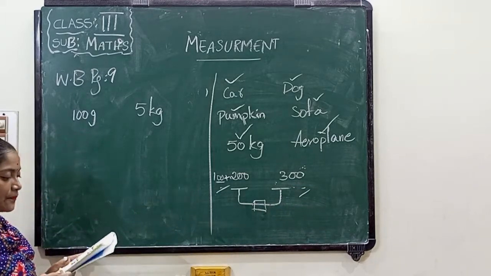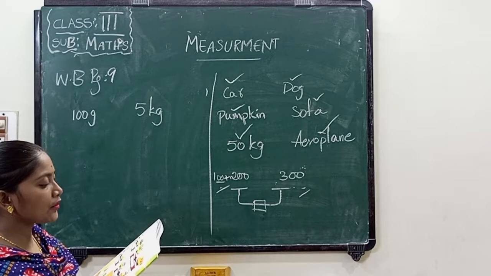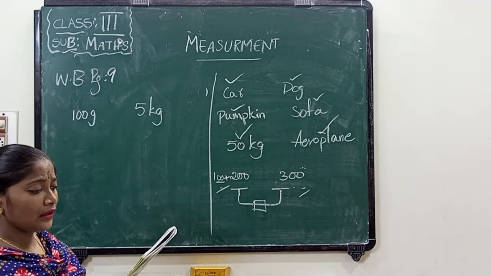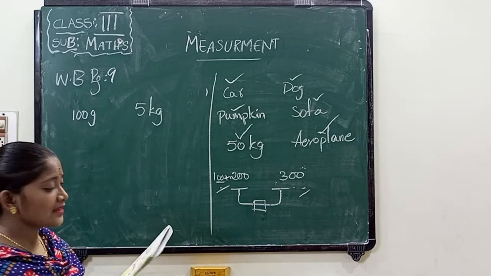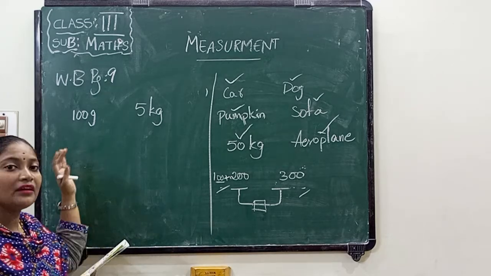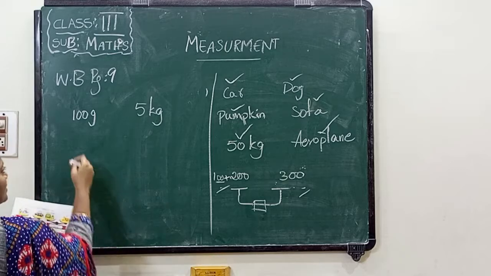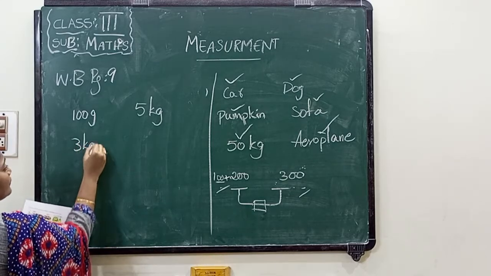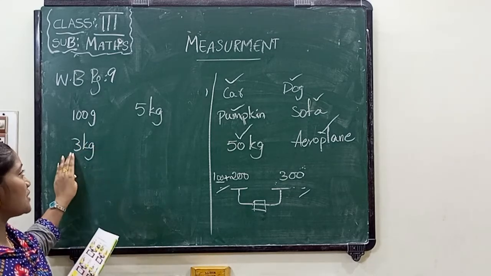Now the next one is a corn, about 2 kgs. And what about the hen? And the maida they gave us 5 kgs. 2 kgs already they gave. How many kgs we have to add for this number? 3 kgs.